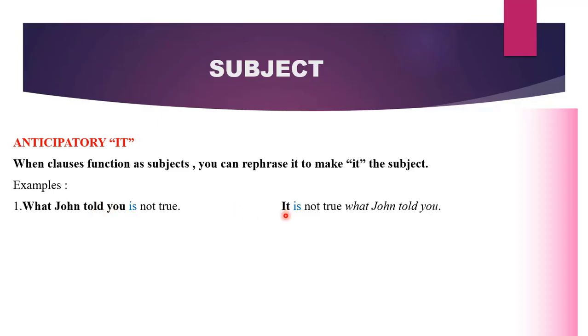Whenever you replace clauses with the word it, we will call that it an anticipatory it. If you do that, then the element, the clause, will have to come at the end of the sentence. For example, it is not true what John told you. It has become the subject.